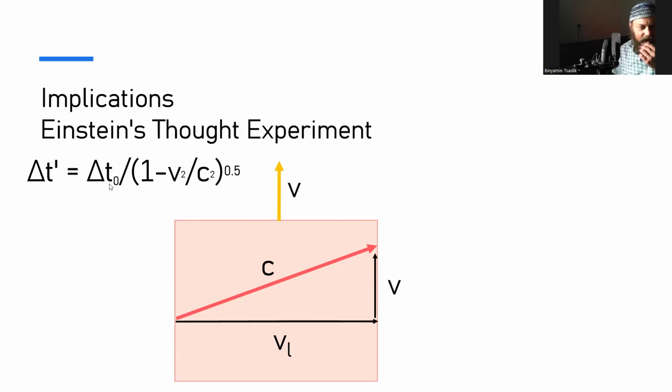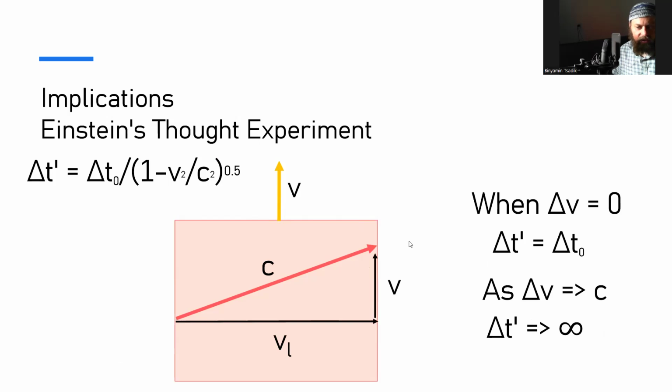So what are these implications? Here's a new formula. What are the implications when the change in velocity, v, changes? We're talking about velocity because it's always relative to something else. So we're looking at ourselves as the standard observer, and this thing is moving away from us, so we're the ones observing it.